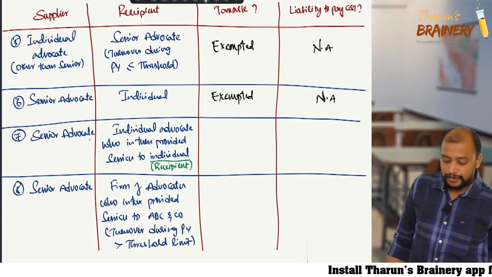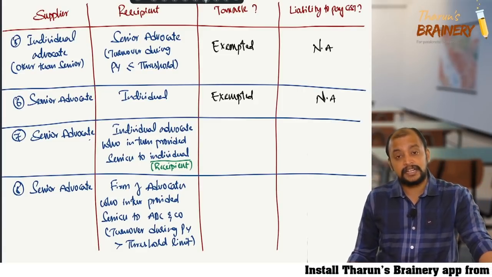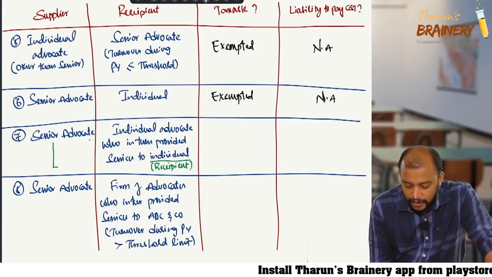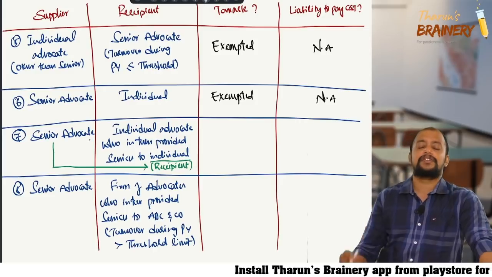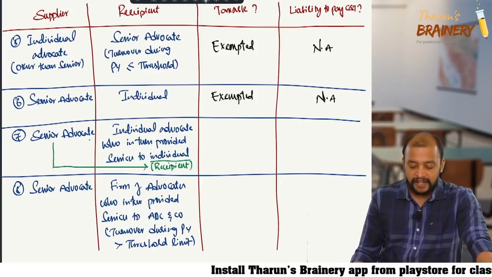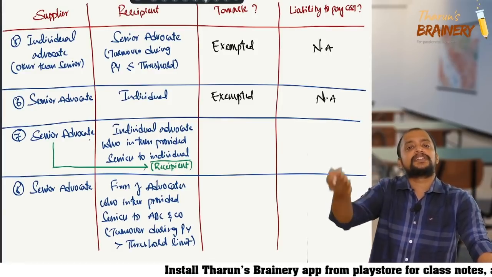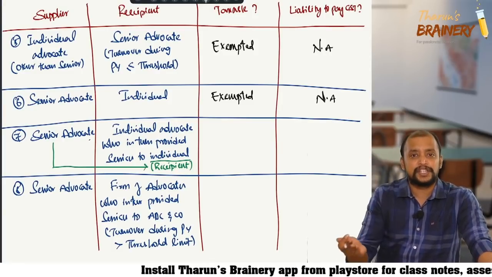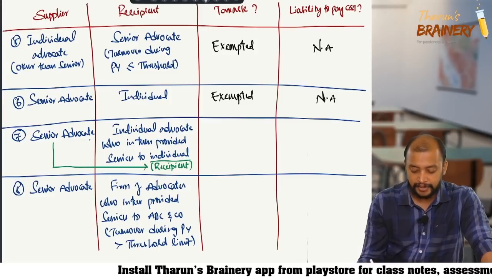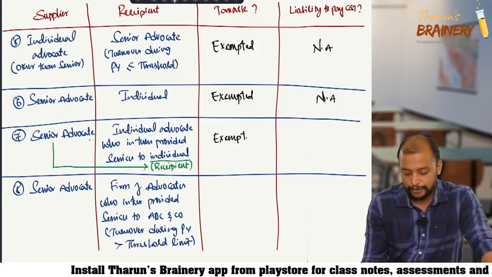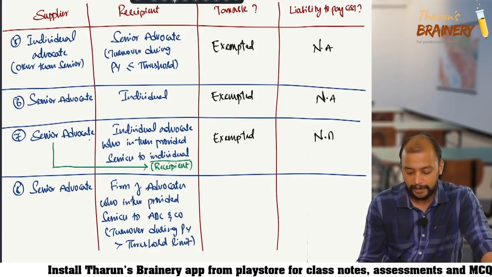Individual is the recipient. Whether it is taxable or exempted, senior advocate when provides services to an individual, it is anyhow exempted. So the answer is exempted, and liability to pay GST not applicable.